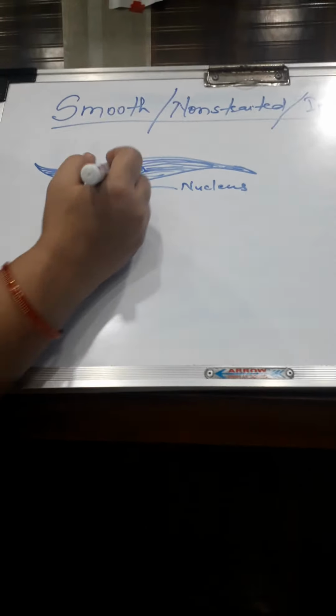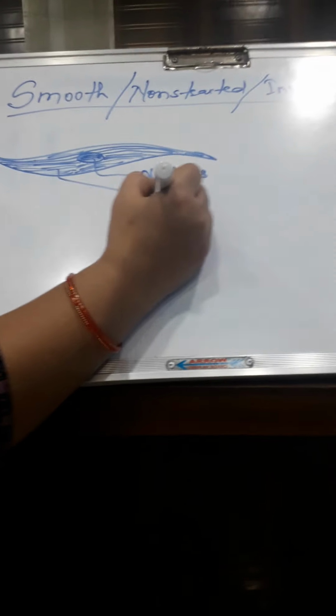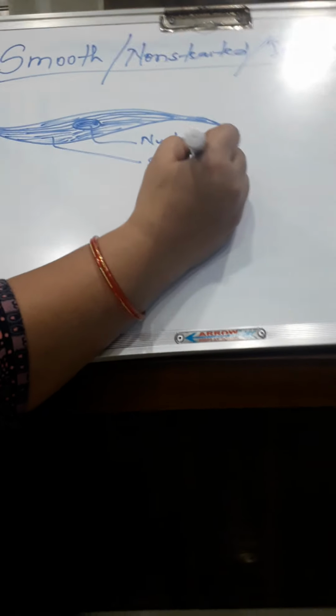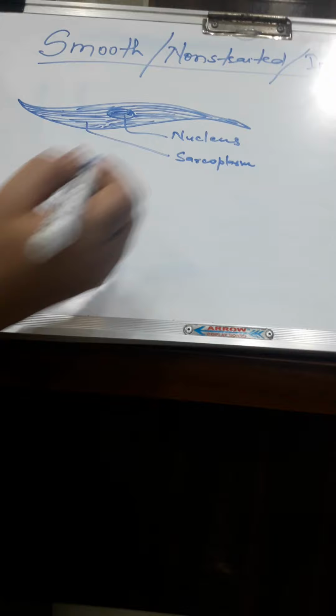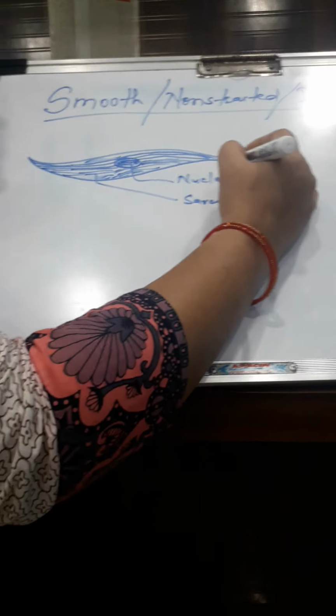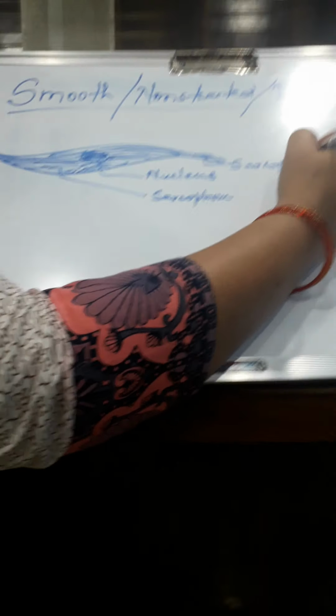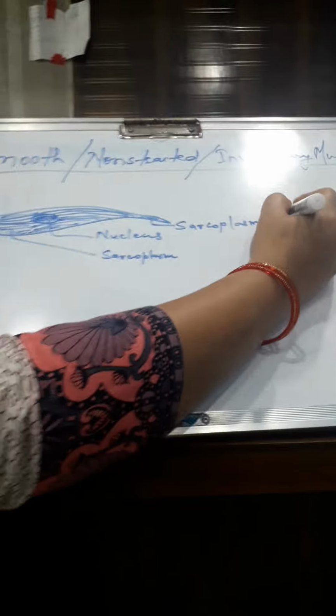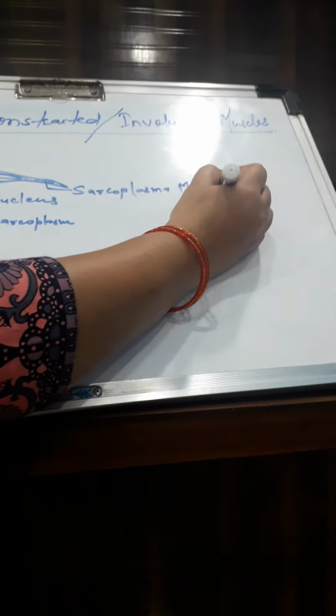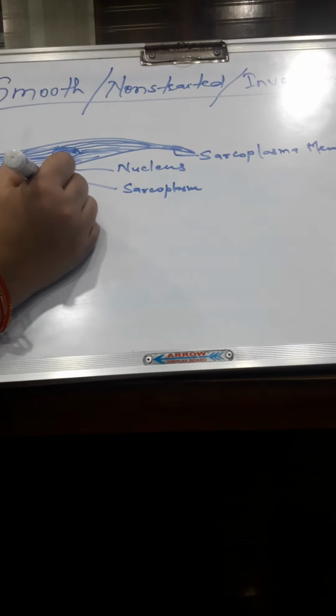Nucleus, sarcoplasm, sarcoplasmic membrane, and the linings. These linings are known as myofibril.